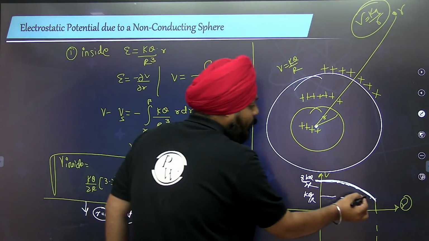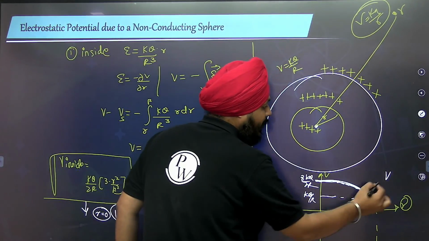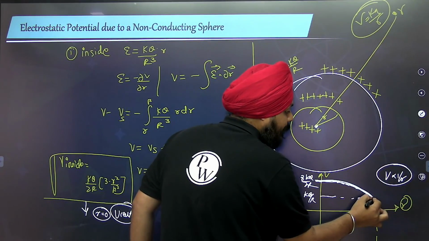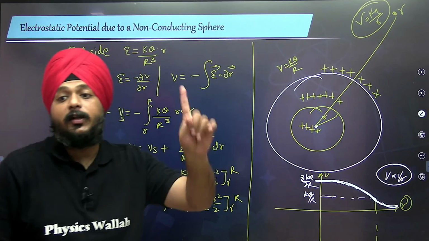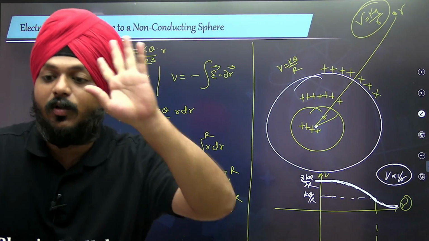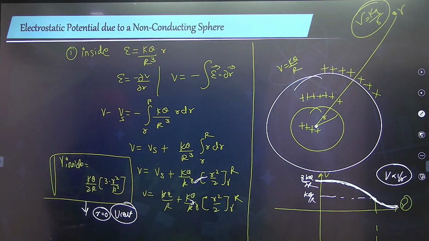And at the surface it is kq by R, and outside V is inversely proportional to r. So it follows like this. This is the graph of the potential for the non-conducting sphere.